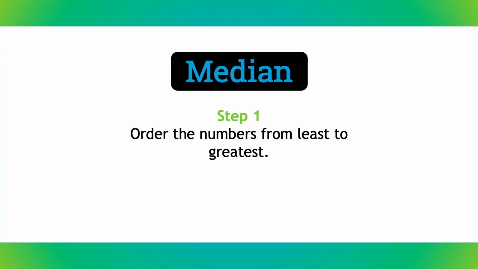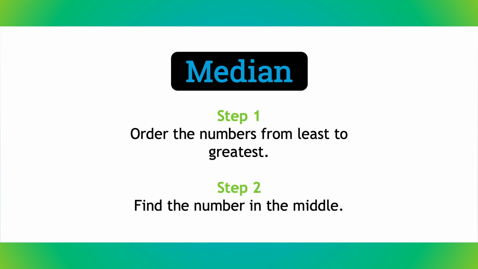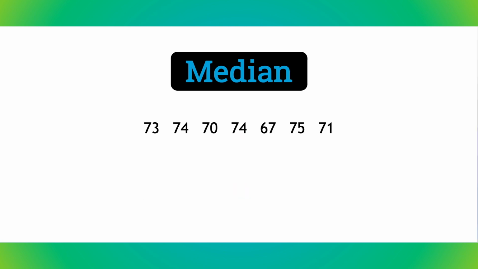Now that we know how to calculate the mean, let's talk about median. To find the median, we put all the numbers in the data set in order from least to greatest. Then, the number in the middle is the median. Let's try it. Here are the temperatures in our data set. Since they aren't in order from least to greatest, we must do that first.